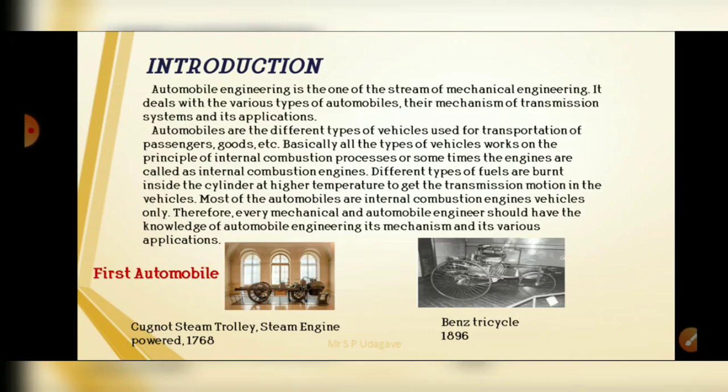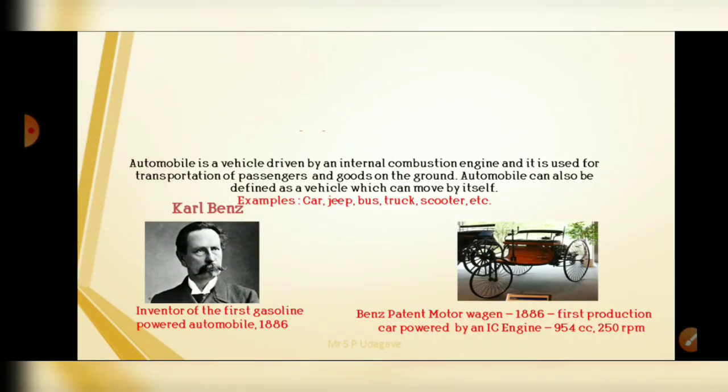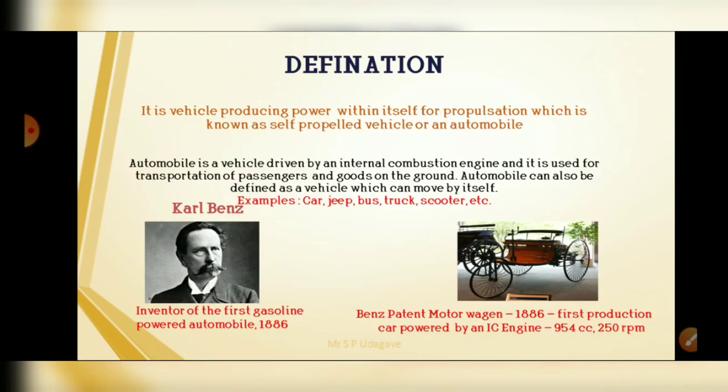The first automobile was invented in 1768, a steam engine, as shown in the figure, and after that the tricycle was made in 1896, called the Benz tricycle. The inventor of the first gasoline engine powered automobile, in 1886, was Carl Benz. It was a patent of the wagon, the first production car powered by an IC engine having 954 cc and 250 rpm.